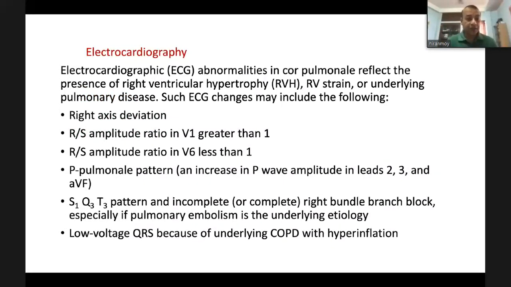Now, ECG. There are several abnormalities in cor pulmonale, reflecting the underlying right ventricular hypertrophy, right ventricular strain, and underlying pulmonary disease. These are right axis deviation, RS amplitude ratio in V1 greater than 1, RS amplitude ratio in V6 less than 1, P pulmonale in the inferior leads 2, 3, aVF, and in case of acute cor pulmonale, you may find